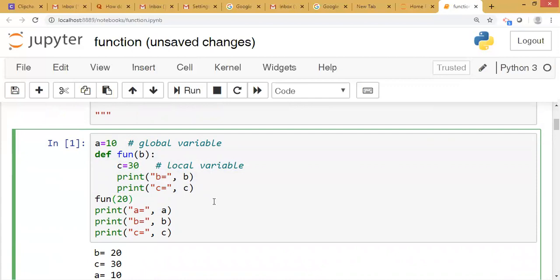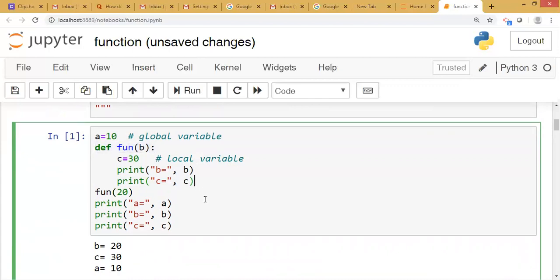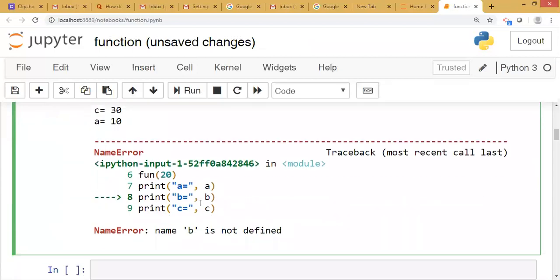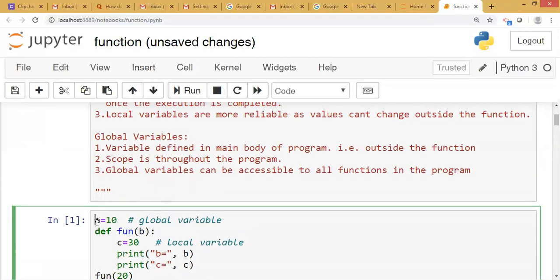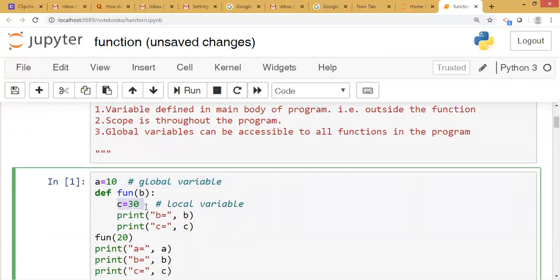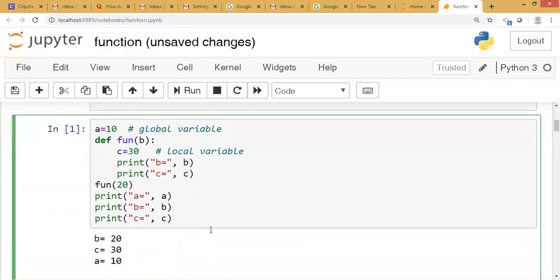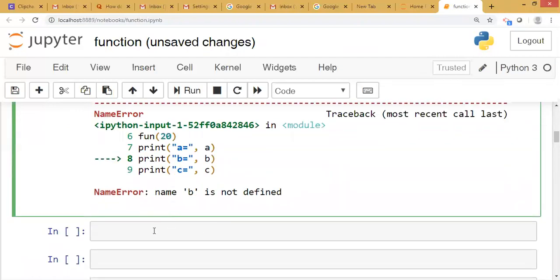Okay, but suppose I want to define a global variable inside a function. Is it possible? Yes, it is possible. No need to define it outside the function only. We can define it inside the function also by using global statement.